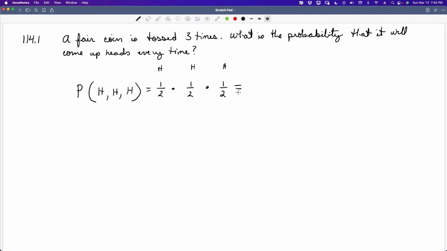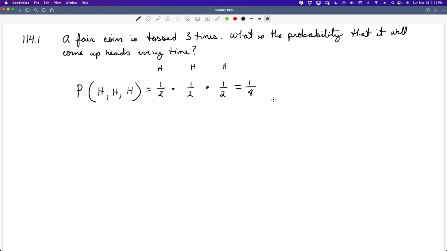So that's the stream that we want. Let's see what the probability of getting that is. 1 times 1 times 1 is 1, and 2 times 2 times 2 is 8. So it doesn't matter that what I want has changed. I still only have a 1 out of 8 probability of getting the stream I want in 3 tosses. Interesting, isn't it? All right, so let's look at the next problem.